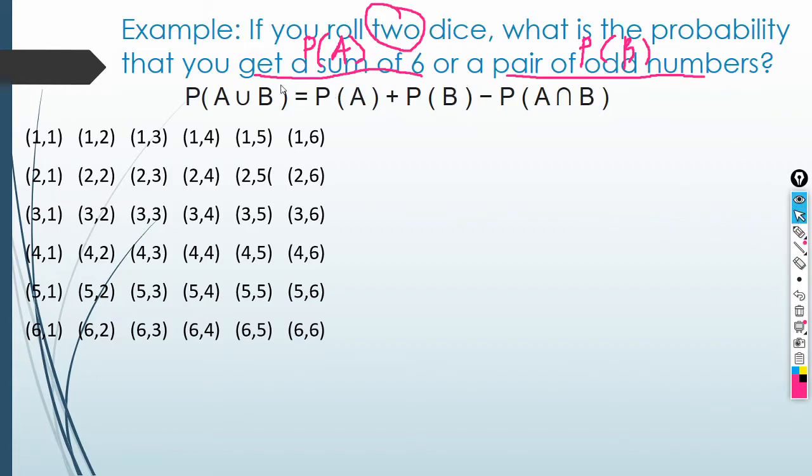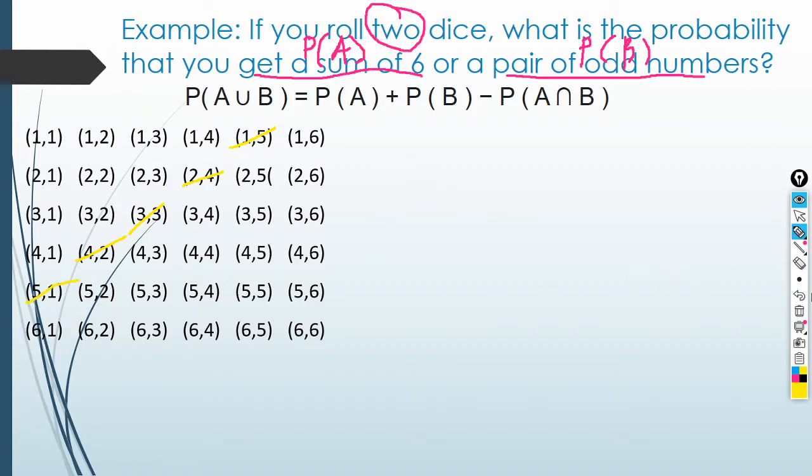So, let's get first the getting a sum of 6. Look at the sample space. What can give us a sum of 6? Let's underline them. We have 1, 5. What else? 2, 4. 3, 3. 4, 2. 5, 1.